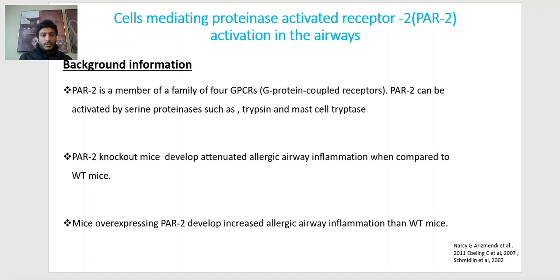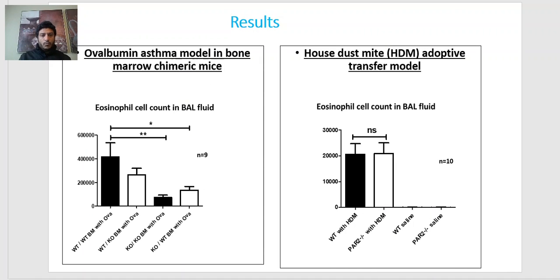So going to our results, we induced a bone marrow chimera model between the wild-type and PAR2 knockout. These are the results on the left side. And then we induced an ovalbumin asthma model. We found that the loss of PAR2 expression in both hematopoietic cells and structural cells, possibly airway epithelial cells, attenuated allergic airway inflammation. However, the loss of PAR2 expression on structural cells was more significant.